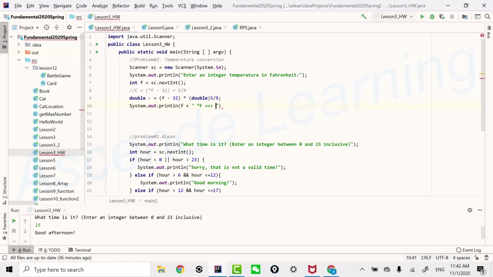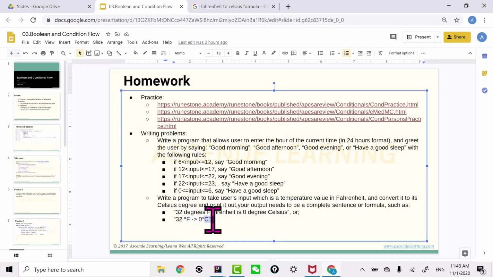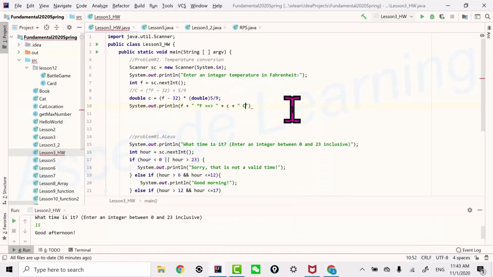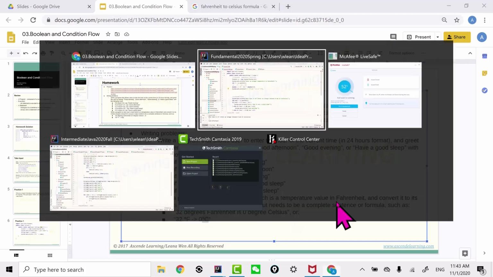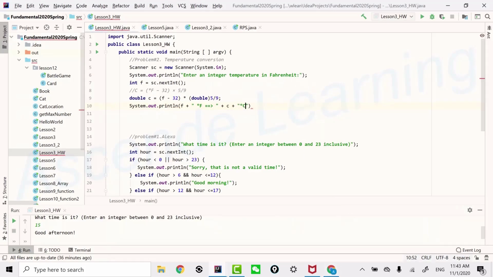And then this Celsius, like that. Okay, so we should test it.